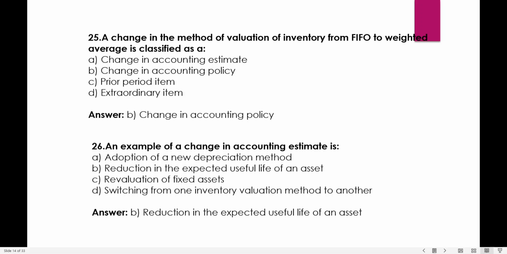A change in the method of valuation of inventory from FIFO to weighted average is simply a change in accounting policy. FIFO was changed to the weighted average method of inventory valuation, that is simply a change in accounting policy.